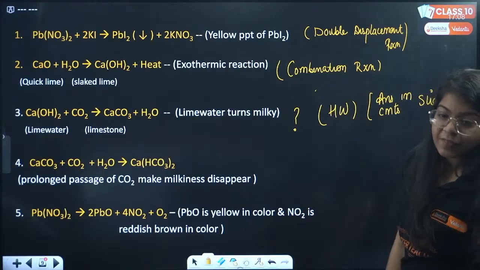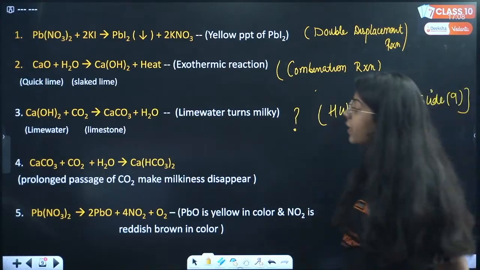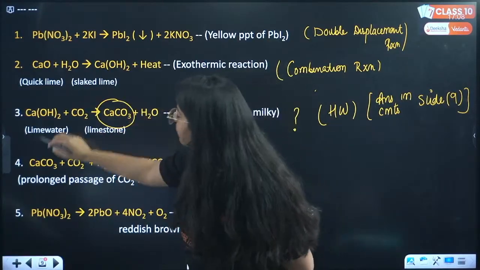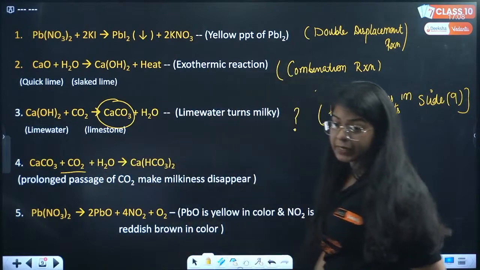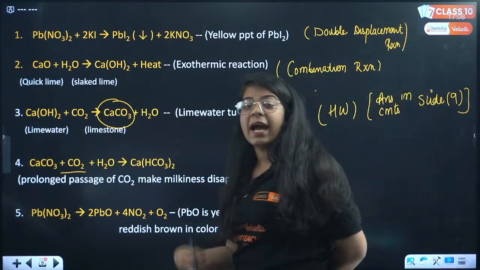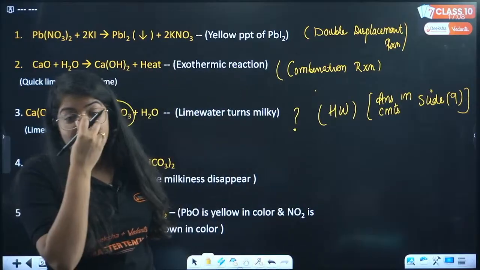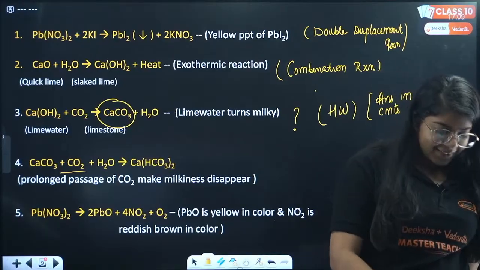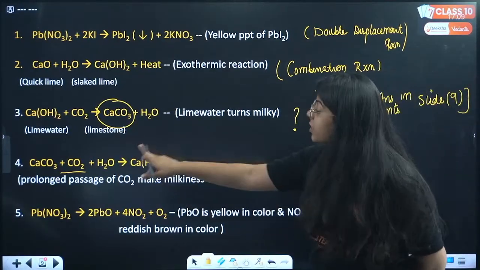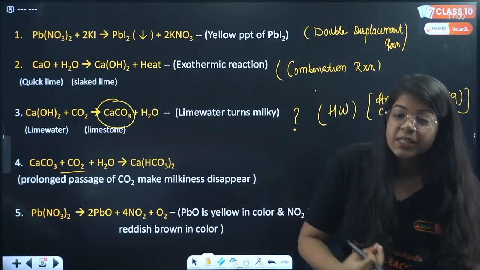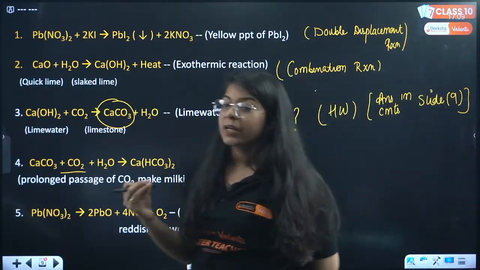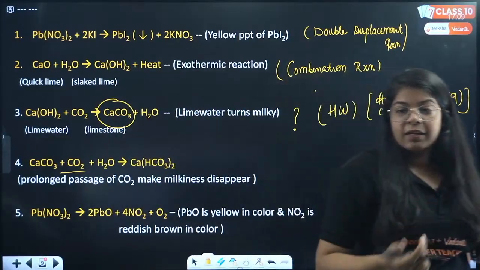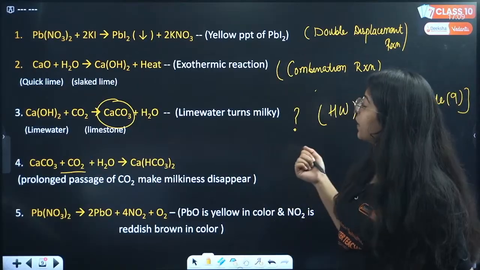Okay, next we have a very important reaction, that is the same calcium carbonate. When it combines with carbon dioxide and water, it forms what? Calcium bicarbonate. So it forms calcium bicarbonate. Now what kind of reaction is this? You tell me all these kinds of reactions, only after that we will move to the next one. Okay. Precipitate. Which one is precipitate, Utkarsh?